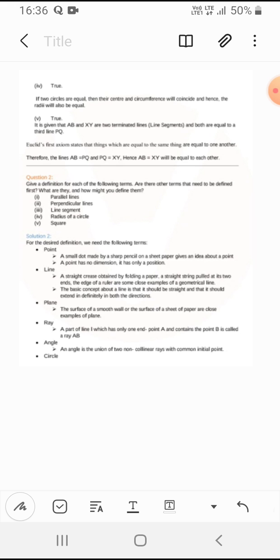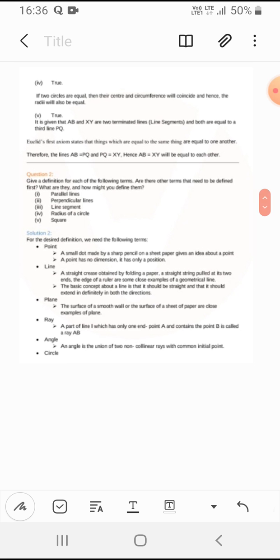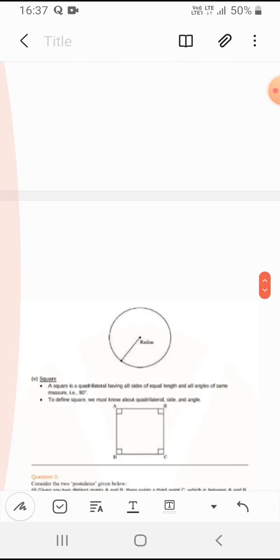And a ray, a part of a line which has only one end point A and contains the point B, is called ray AB. AB ray we call. Angle: an angle is the union of two non-collinear rays which have a common initial point. We cannot explain it first.